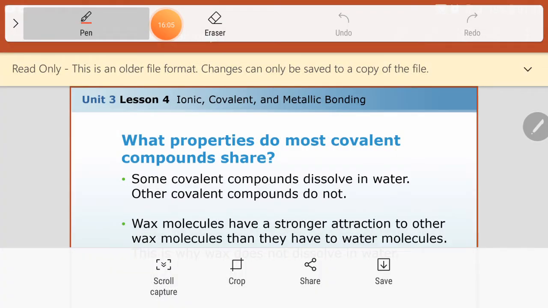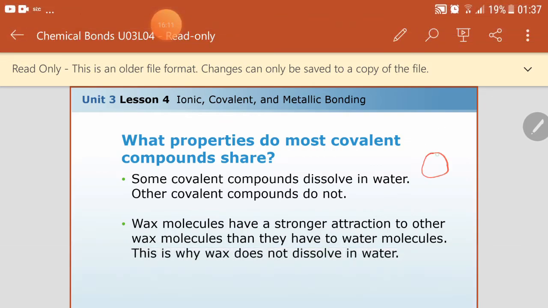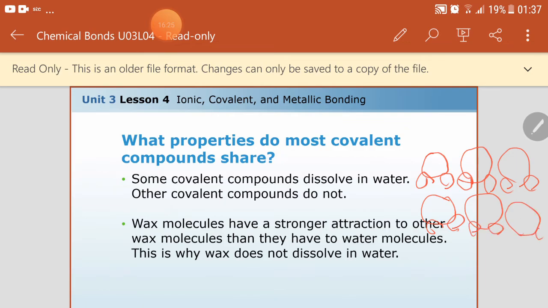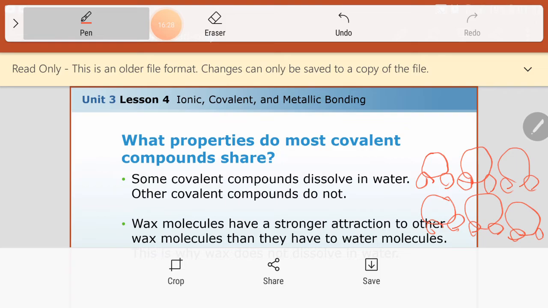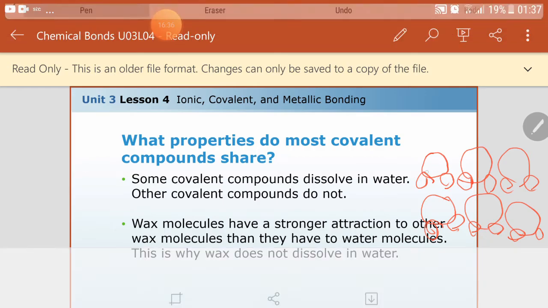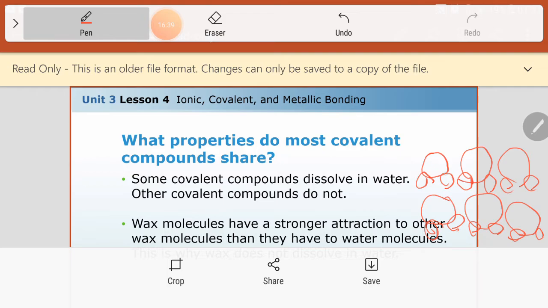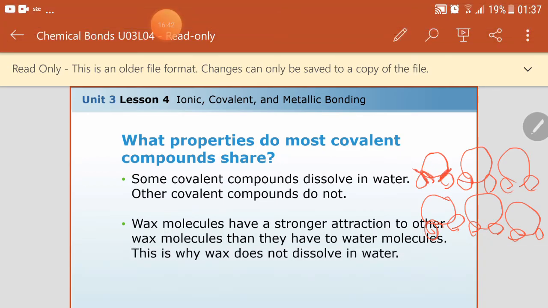Let's take ice as an example. We said that in the solid, the molecules are arranged. Now, when we increase the energy, the covalent bond between the oxygen and the hydrogen will not be broken. They stay together.